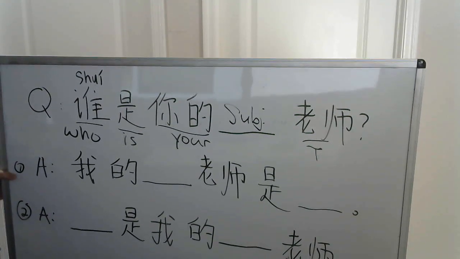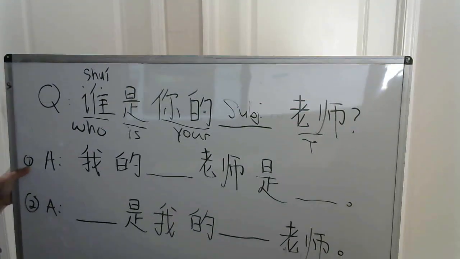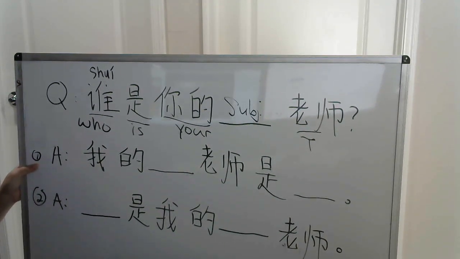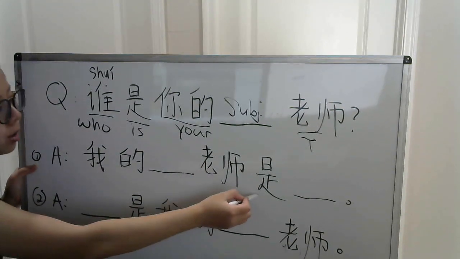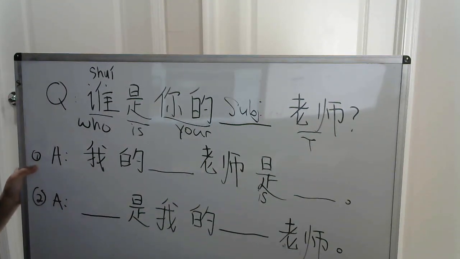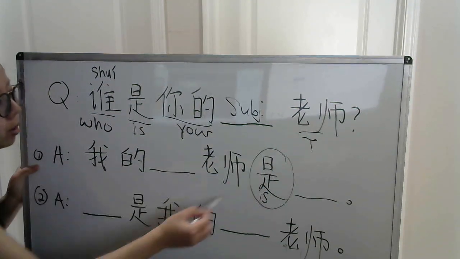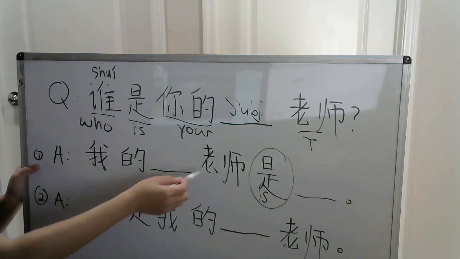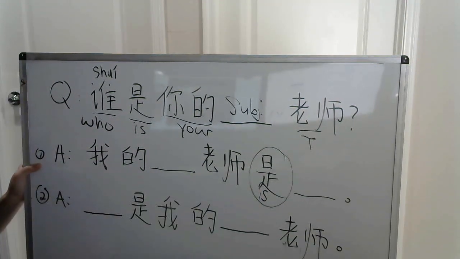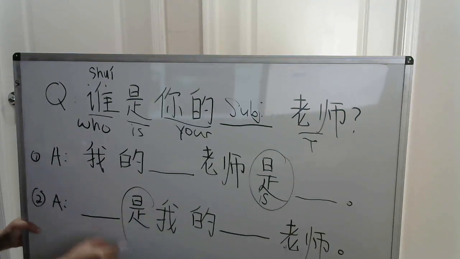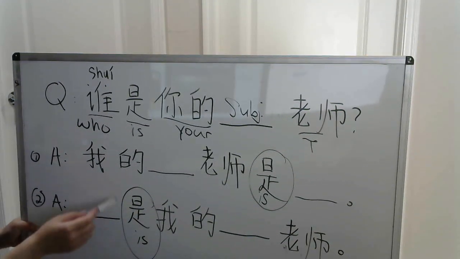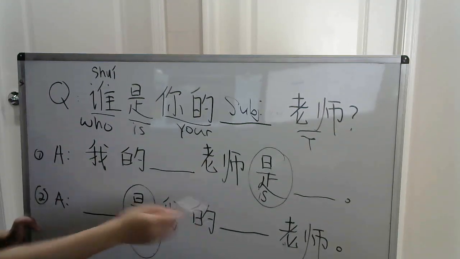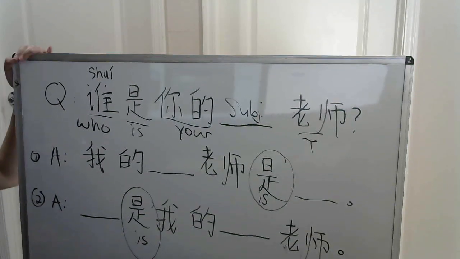And then down here below, this is our format that we have talked about before: the linking word, the description, and the subject. So we have our linking word, which is the 是, is, that never changes. So what goes before it either describes it or is the person we're talking about. And here, 我的 blank 老师 is blank. And on the bottom one, again, we have our linking word, which is our is, and then we have a blank, and basically what is in front here goes back there. So this is just swapping order, the two different answer formats.